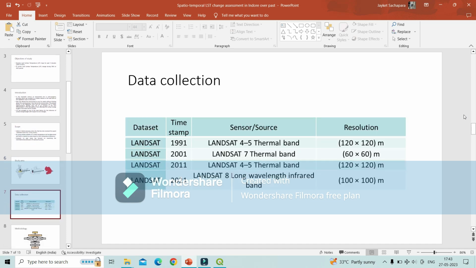This is the data collection, where I got the data from the USGS site, where Landsat data is available. From that Landsat data I picked some different Landsat, and from those I took the particular thermal band, because only from the thermal band can I get the temperature data. That's why I used the thermal band.